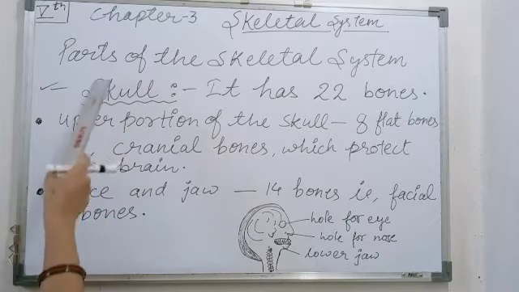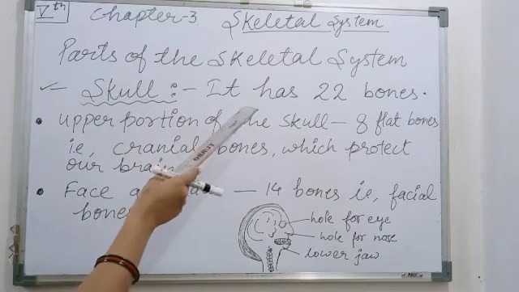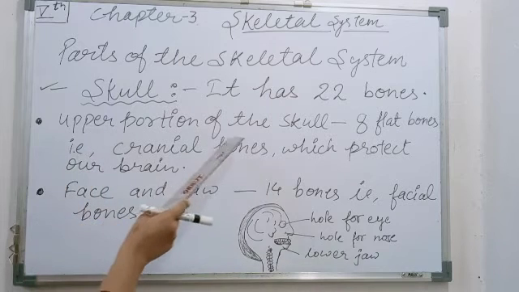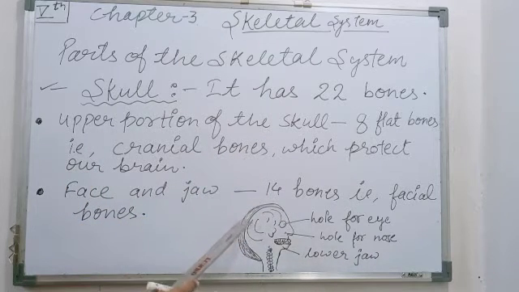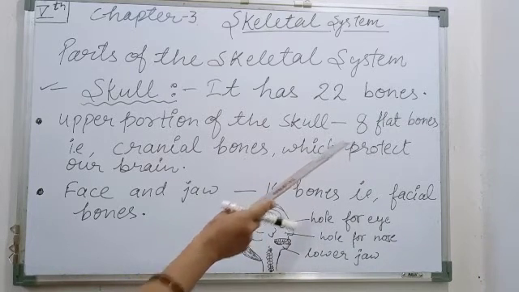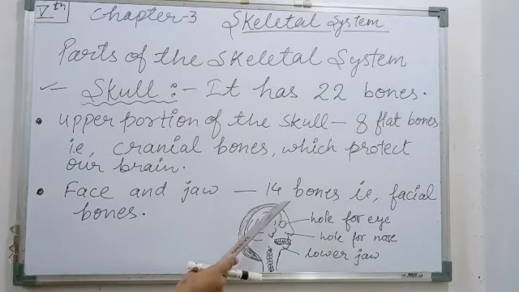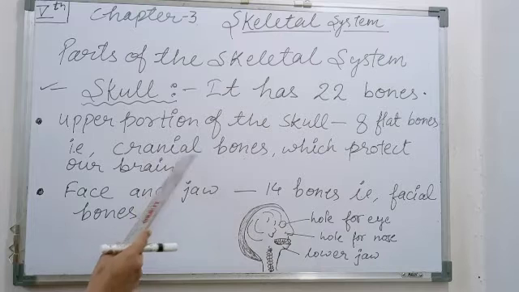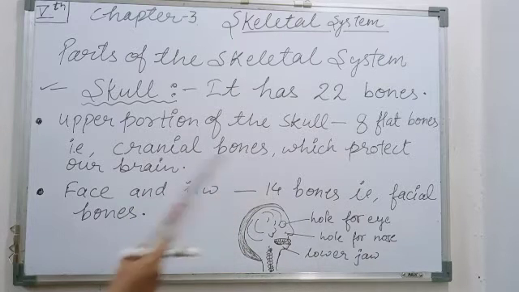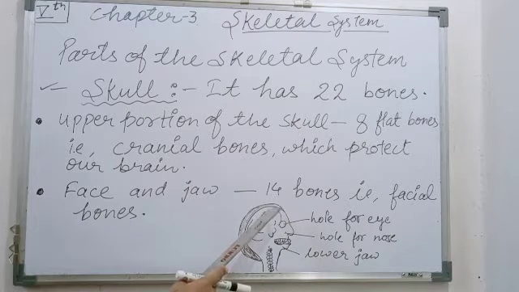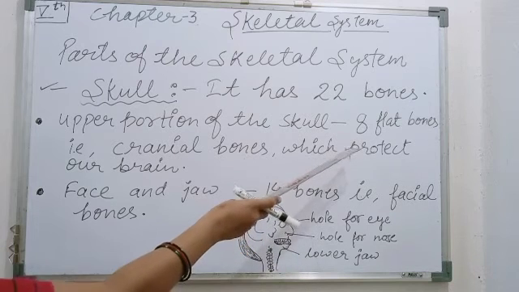So how many bones are present in the skull? It has 22 bones. Now the upper portion of the skull has 8 flat bones, known as cranial bones, which protect our brain. How many cranial bones are there in the upper portion of the skull? 8 flat bones. You have to remember this.